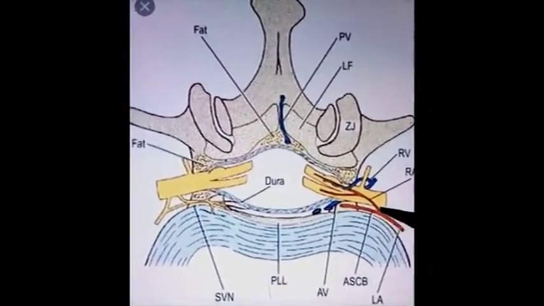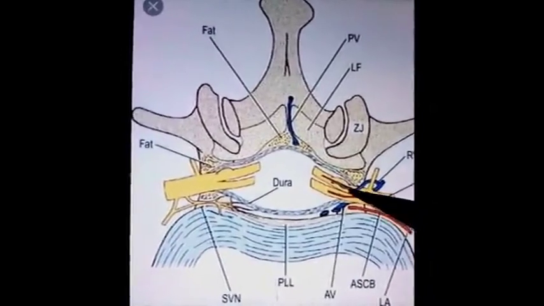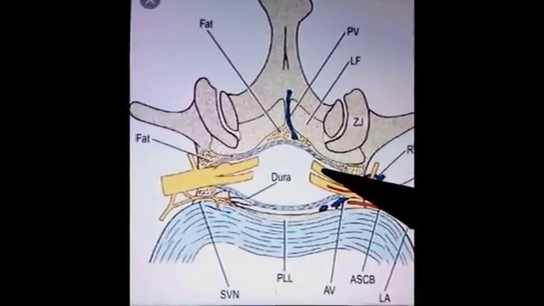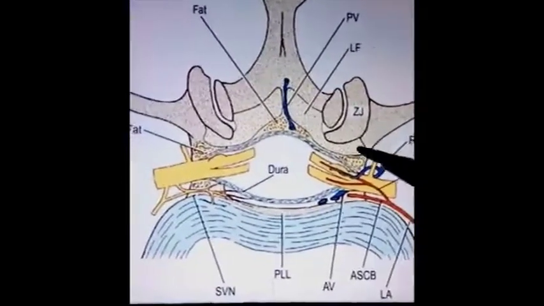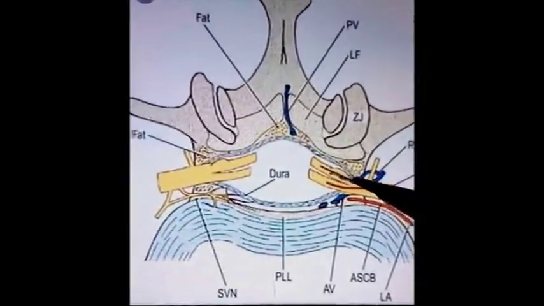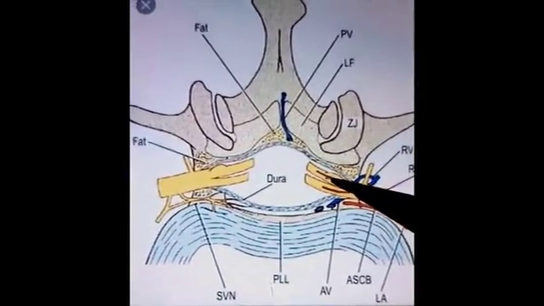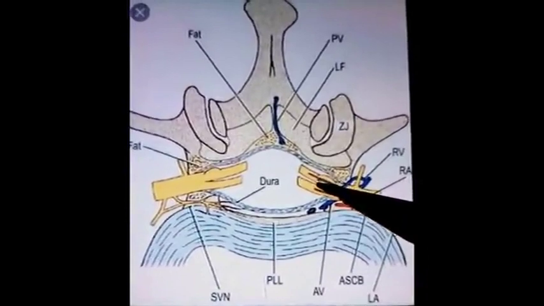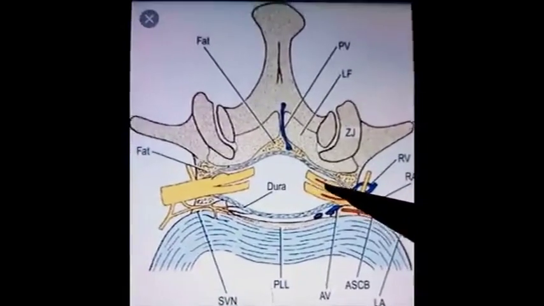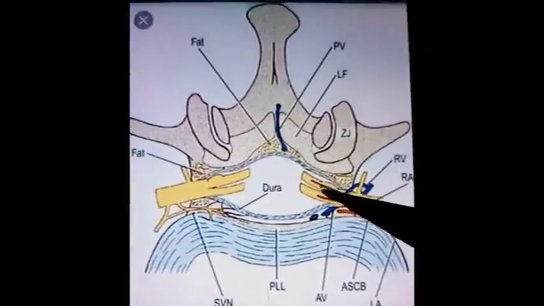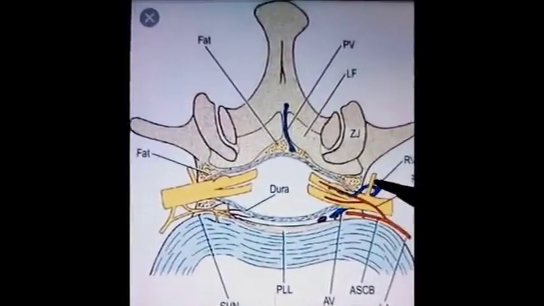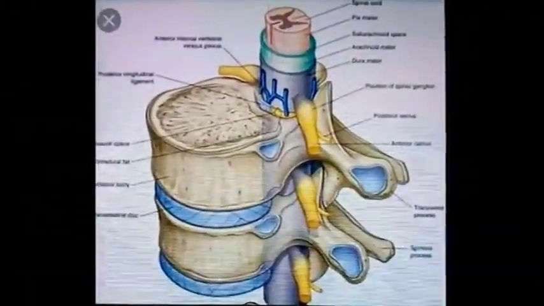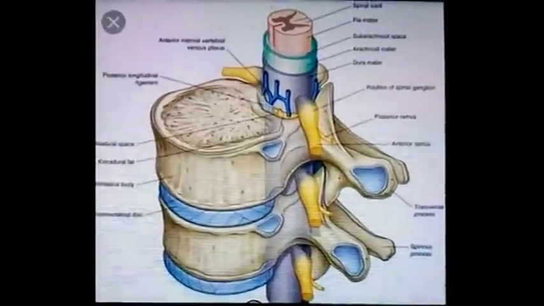A spinal artery is visible entering through the intervertebral foramen into the vertebral canal for the supply of the spinal cord, and the intervertebral vein receives the venous blood of the spinal cord and surrounding structures and leaves through the intervertebral foramen.